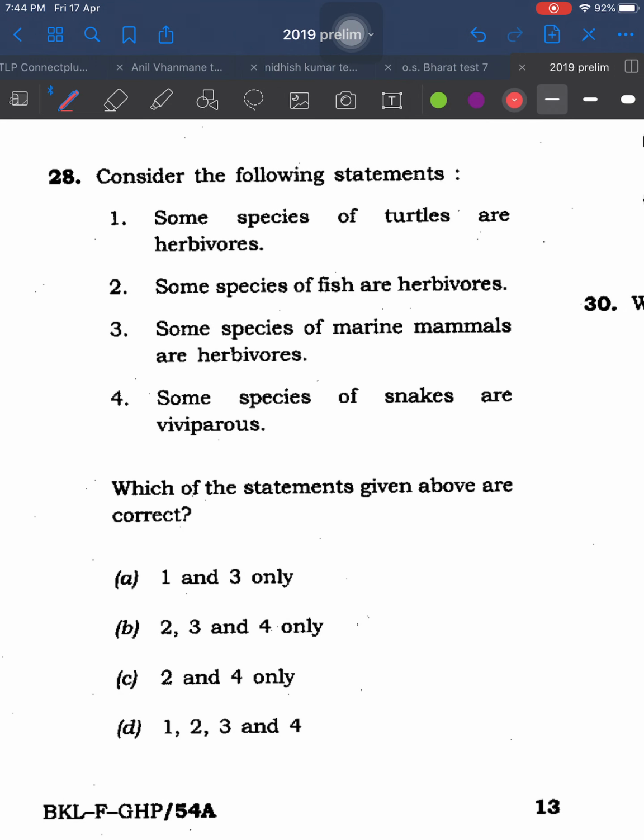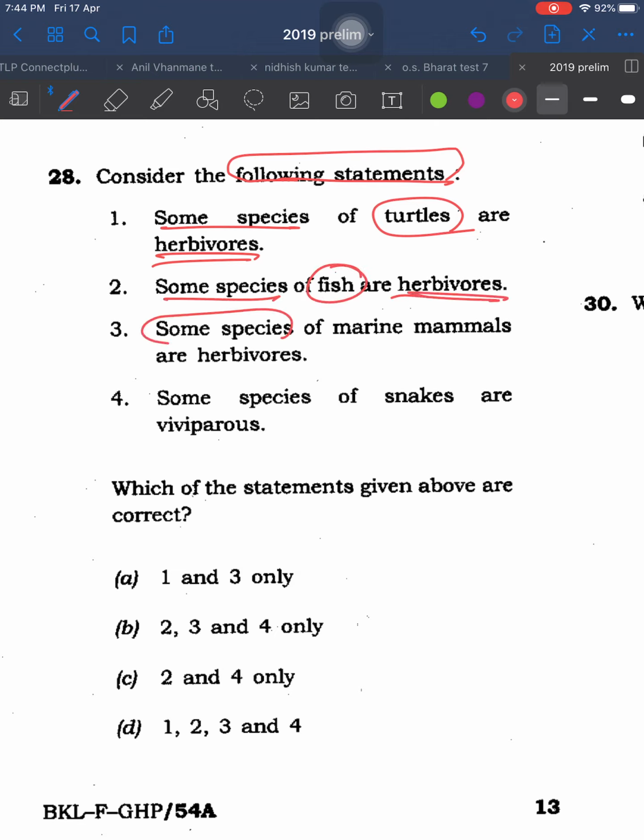Now, consider this question. Consider the following statements. Some species of turtles are herbivores. Some species of fish are herbivores. Some species of marine mammals are herbivores. And some species of snakes are viviparous. Now this is a very open-ended general question. The statements here are completely general.